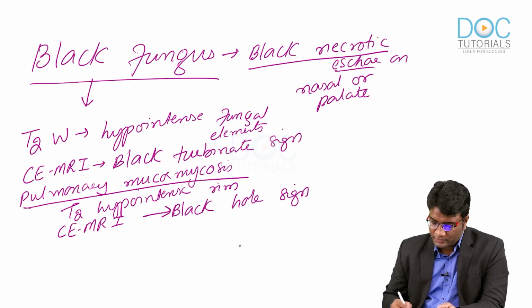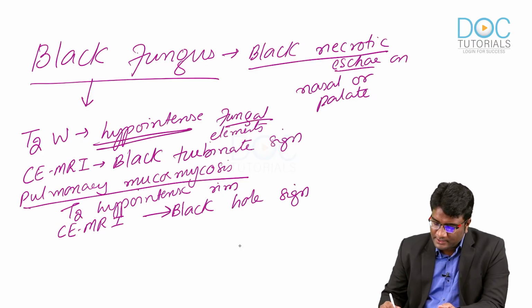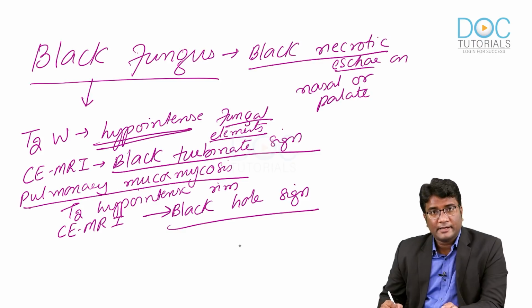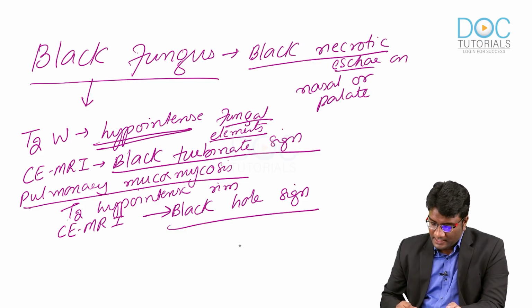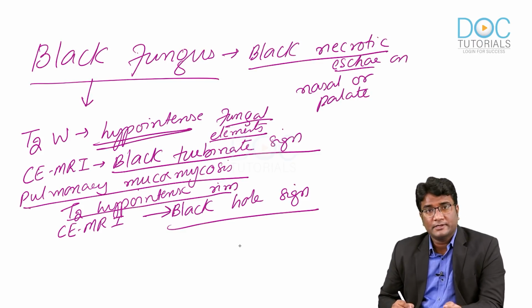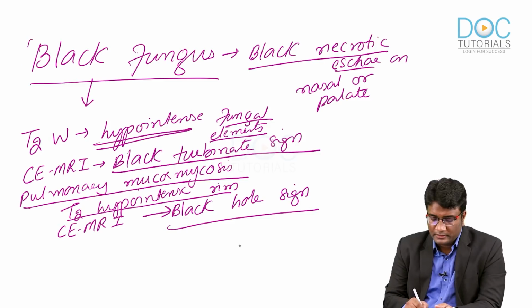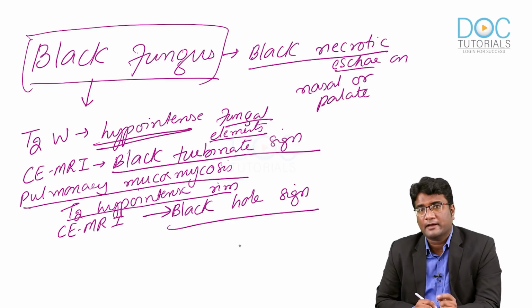So, T2 weighted hypointense areas are black fungal elements, then the black turbinate sign, the black hole sign on the contrast enhanced MRI, and the T2 hypointense or black rim around the lesion in pulmonary mucormycosis on T2 weighted imaging. All of this you can keep in the name black fungus.